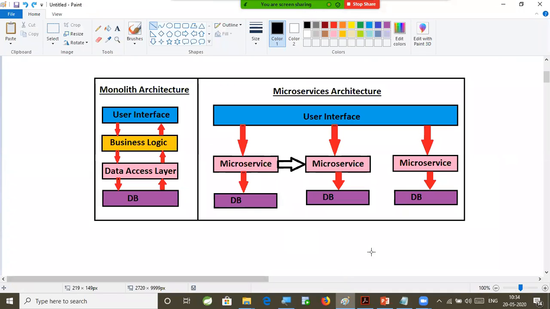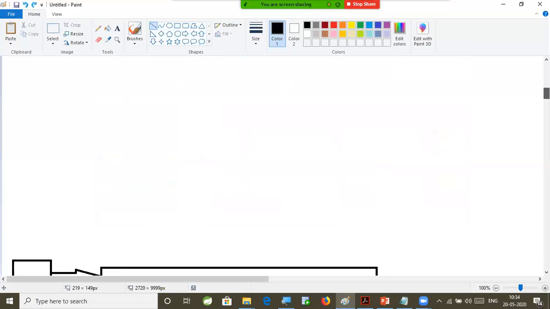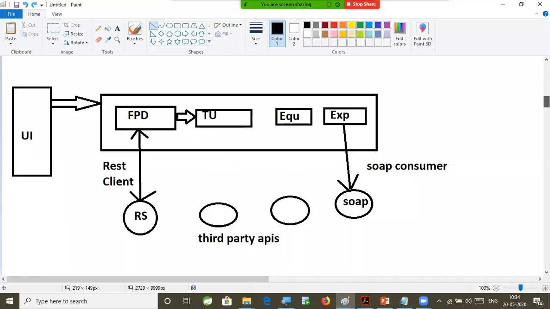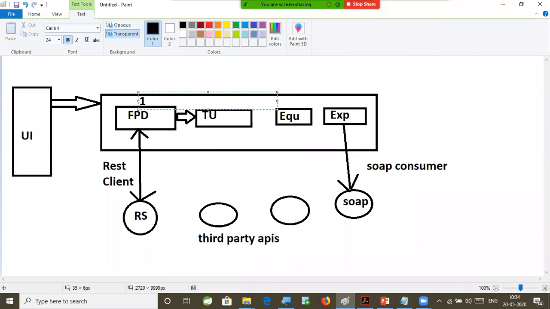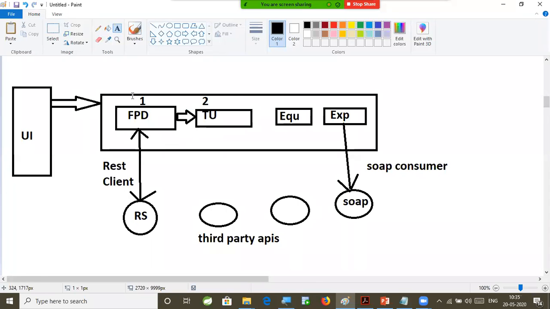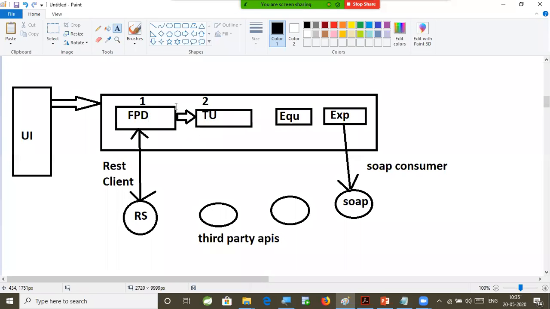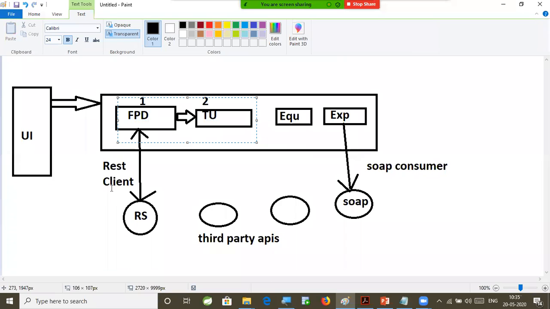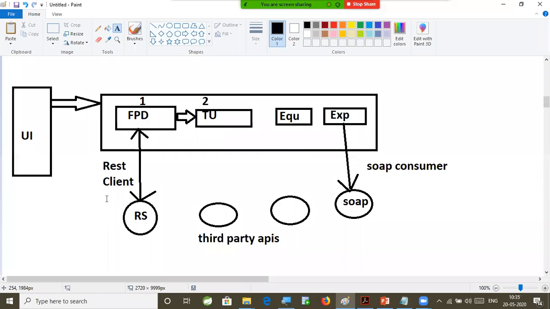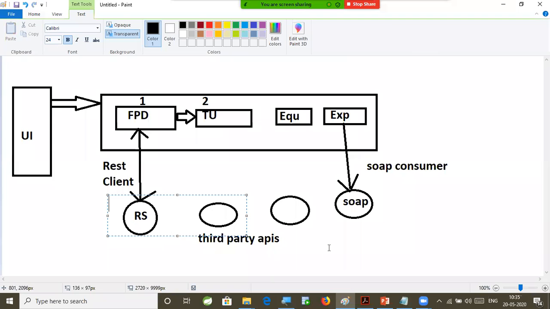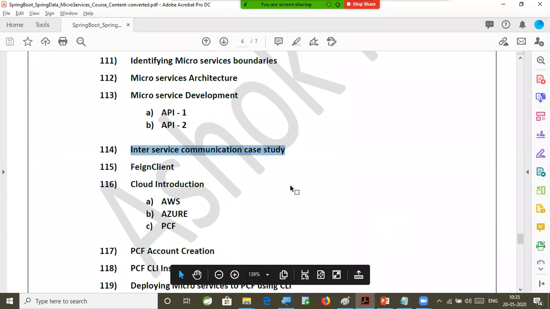So here, as I discussed, I am going to cover 3 types of interactions. Our microservice will talk to our microservice only. Suppose I give you the numbering for this, first, second, third, fourth, right? These are our microservices only. My microservice wants to talk to another microservice within the same project. That is called inter-service communication. For that inter-service communication only, we are going to use Feign client. Then how my microservice will communicate with a third party microservice, another company's microservice, which is available in some other project. Then how my microservice will communicate with a SOAP provider, right? So 3 types of communications we are going to understand.